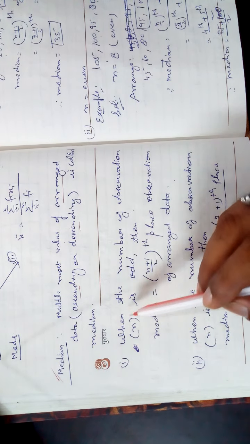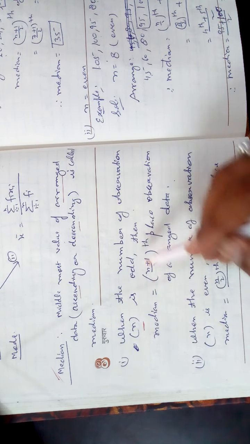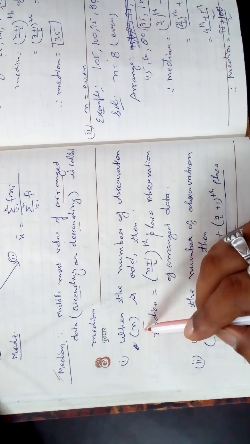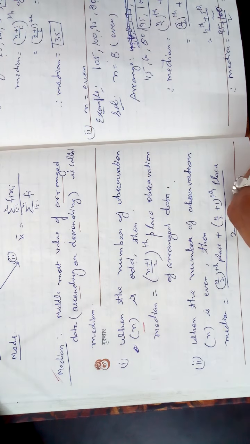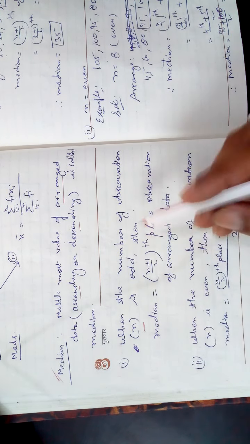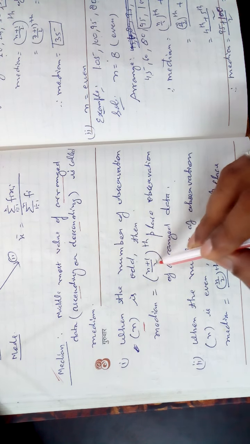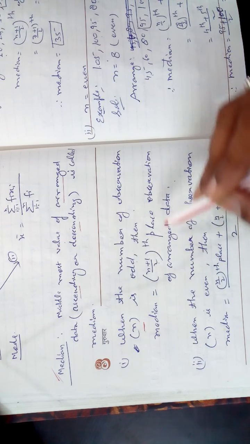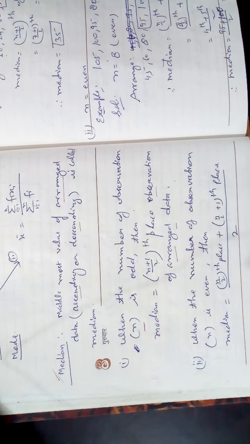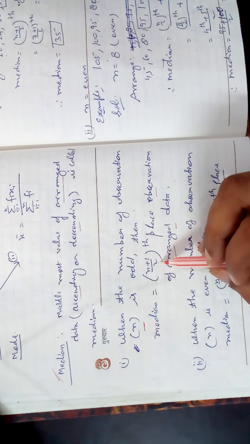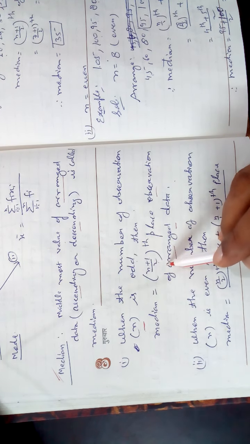There are two types of arrangement. When the number of observations, which is called n, is odd, like 5 observations, 7 observations, 9 observations, then the formula of the median will be the (n plus 1) by 2th place observation of the arranged data. N is odd, plus 1 makes it even, upon 2th place data.